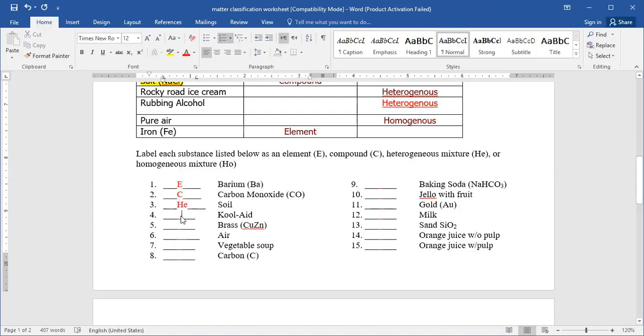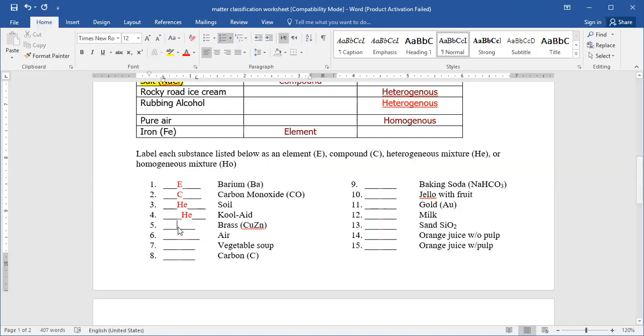Kool-Aid, it's like a compound, man. So it's a jelly. It will be a compound. Or heterogeneous mixture too. Fruits together, heterogeneous mixture. Yeah, sometimes people call it compound, but it's a heterogeneous mixture.